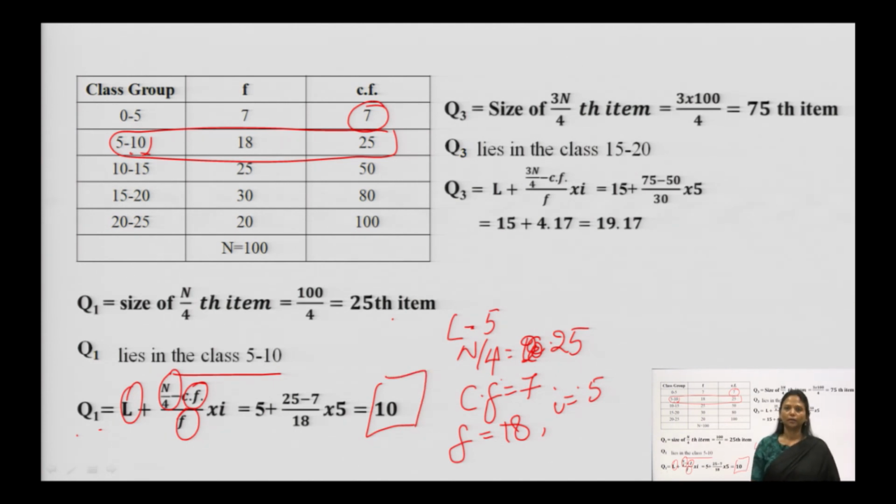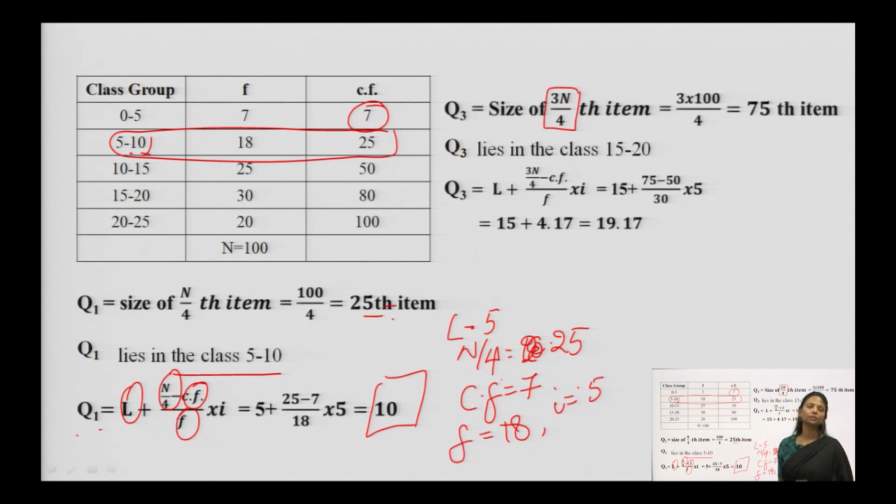This was quartile 1. The same procedure we repeat for quartile 3, where n over 4 changes to 3n over 4, the size of the 3n over 4th item. We found n over 4 as 25.